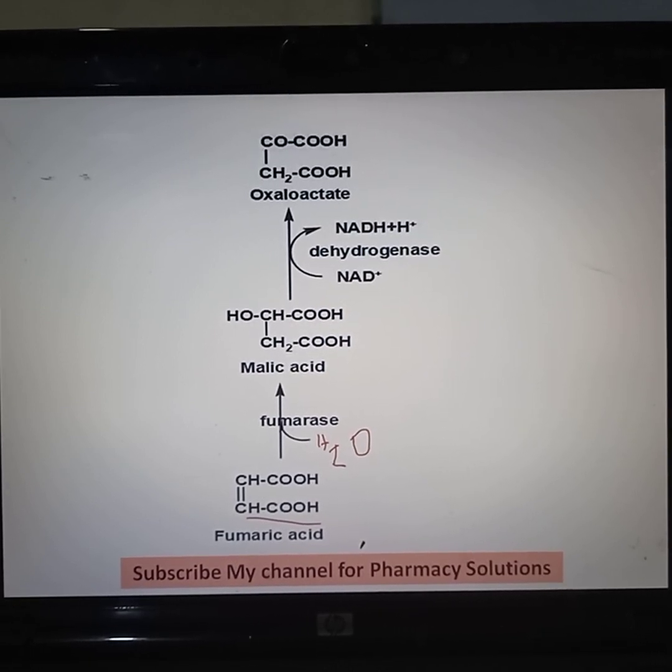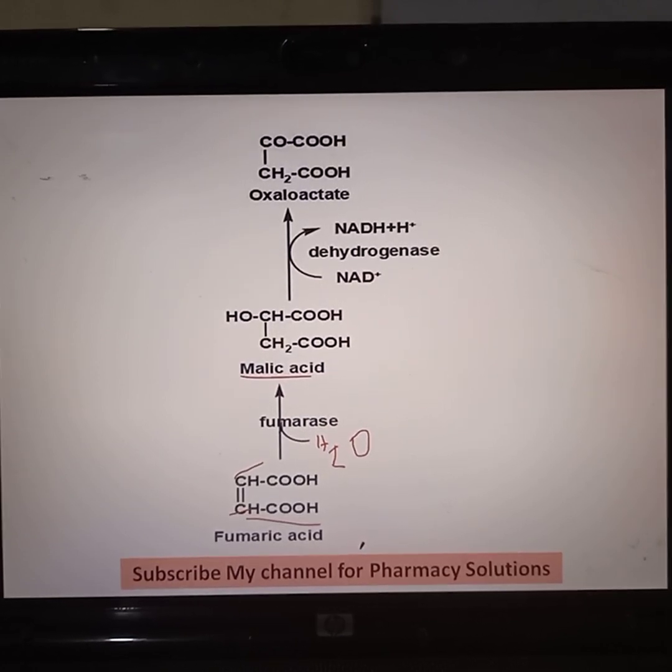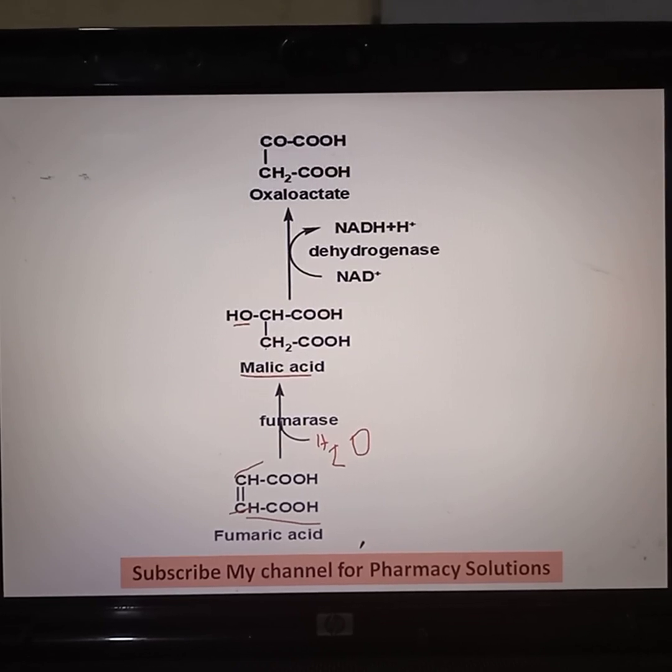So fumaric acid in presence of enzyme fumarase is converted to malic acid. From this H2O, OH is attached to this carbon atom, and H is attached to this carbon. You can see there, OH is attached here and H is attached here. So that will form CH2, CHOH, COOH. That's all.